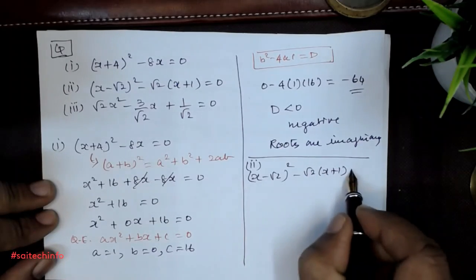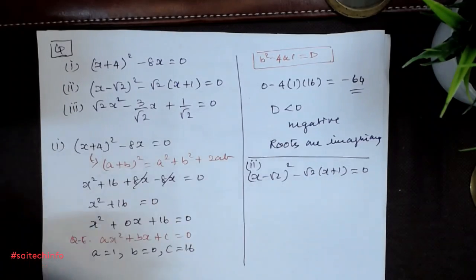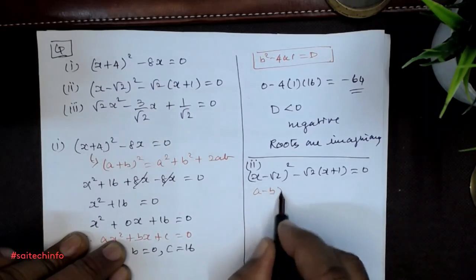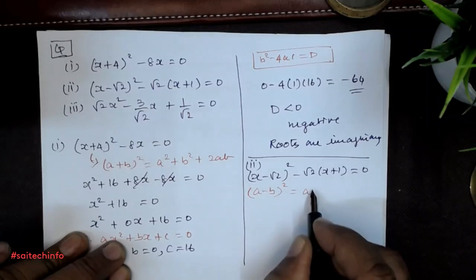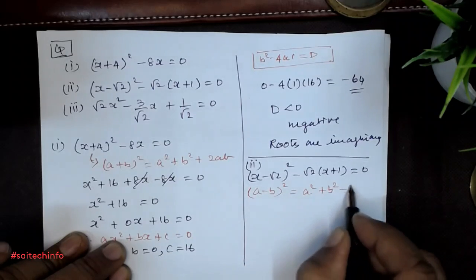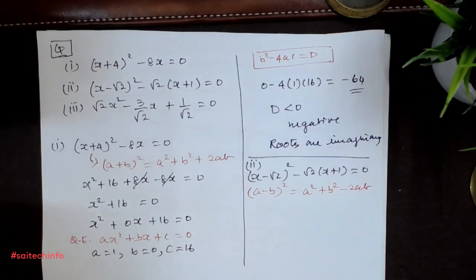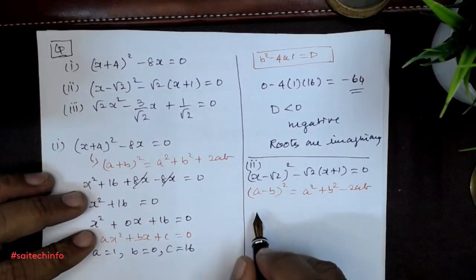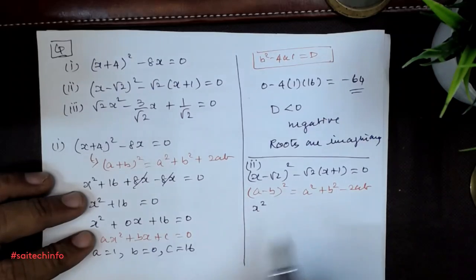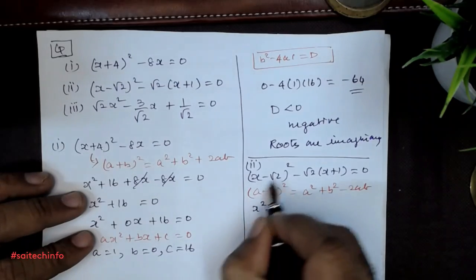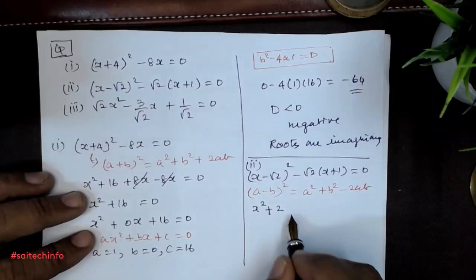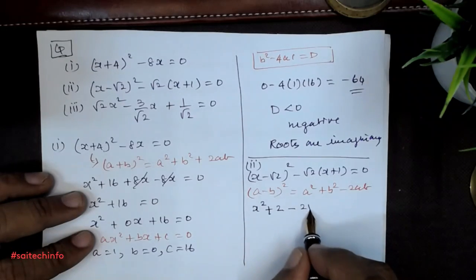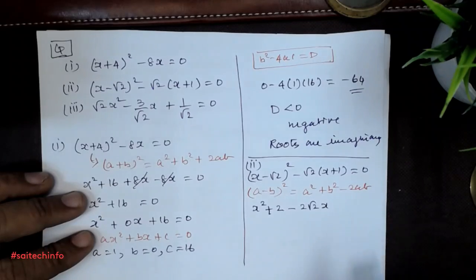Now we can apply here the (a − b)² formula, that is equal to a² + b² − 2ab. Now let us apply this. Therefore x², and then plus (√2)² means 2, and then minus 2ab means 2√2 x.